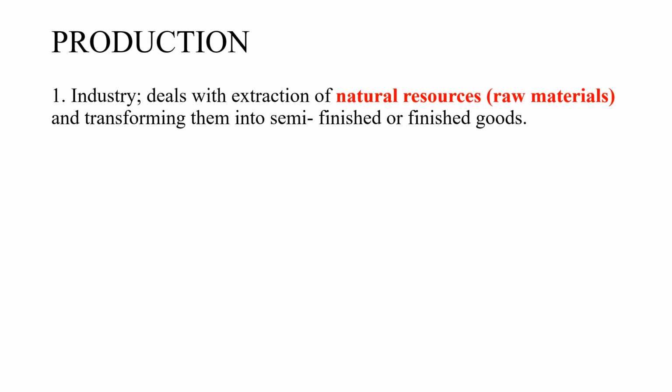How does that happen? That raw material has to be taken to the industry, then there it's going to be processed so that it is made into a door. So there are 2 types of products we can have at the end. We can have a door that maybe doesn't have handles.